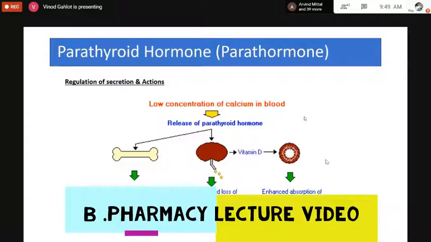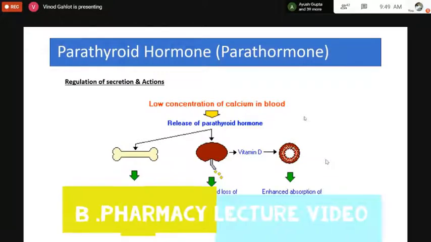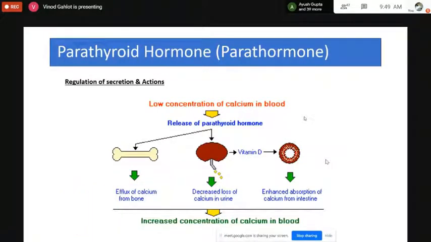Calcitonin. Yes, very good. Calcitonin. So parathyroid hormone is responsible for increasing the plasma concentration level of calcium, whereas calcitonin is responsible for decreasing the plasma concentration of calcium. So we can say that both in conjunction with each other are responsible for regulating the